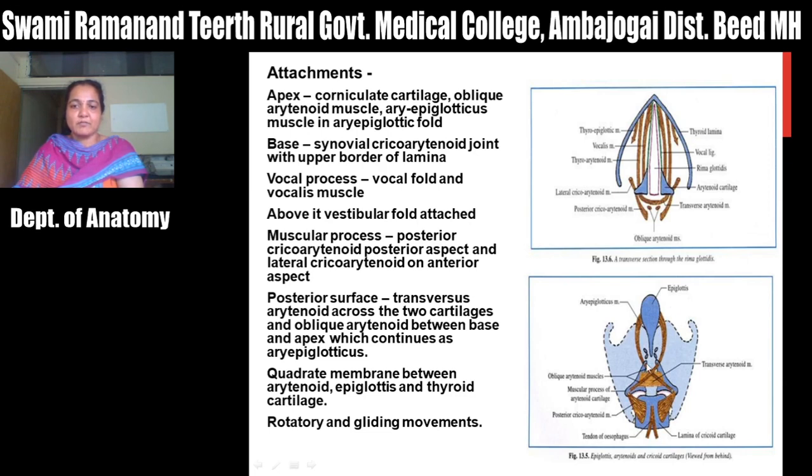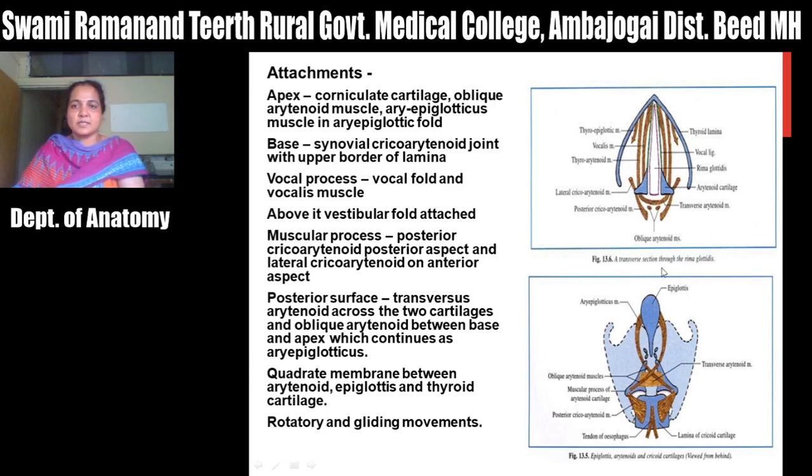These are the attachments of the apex. So the apex articulates with the corniculate cartilage, gives attachment to the oblique arytenoid muscle, then the aryepiglotticus muscle and the aryepiglottic fold. Then the base forms the synovial joint with the lamina of the cricoid cartilage.